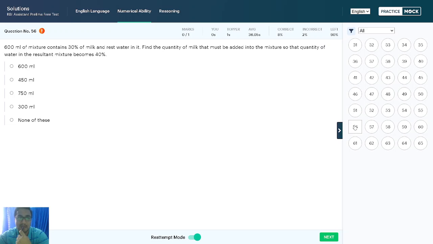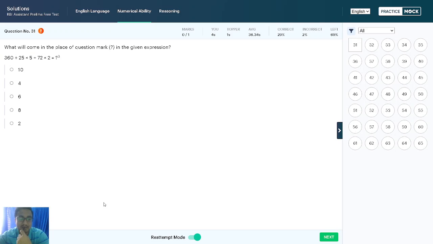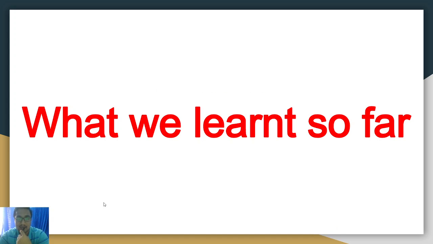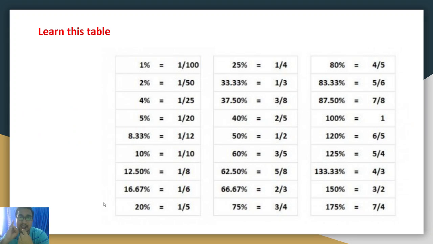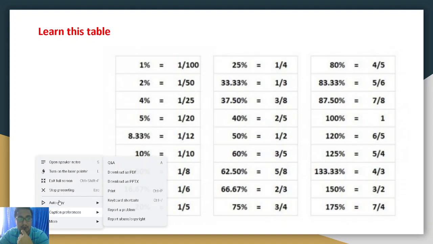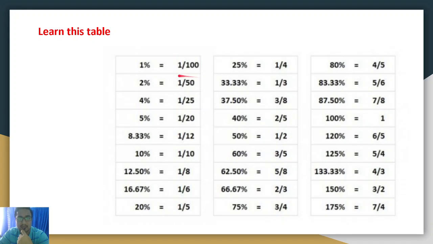And coming to, from simplifications what we have learned is, we have to learn tables, squares, cubes and percentages. These percentages are also going to help in word problems, in DI, data interpretation, word problems, simplifications. Everywhere these tables are very important.